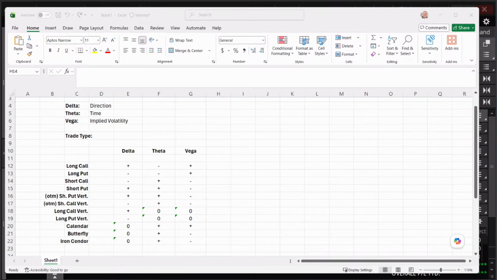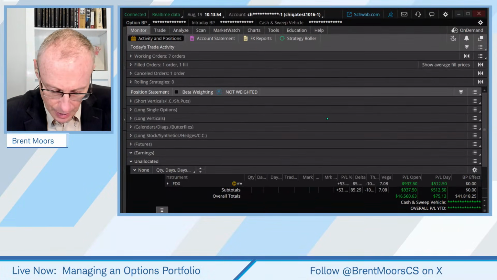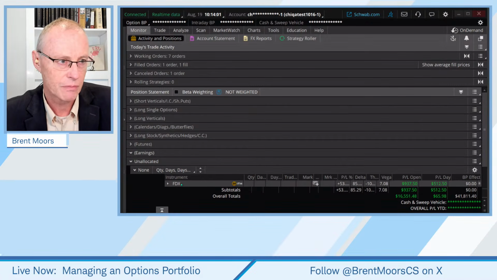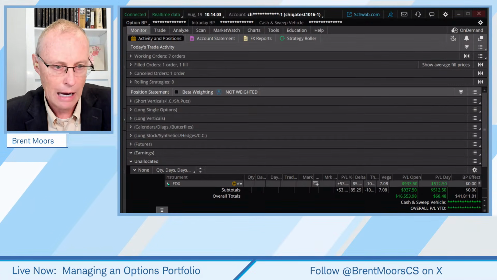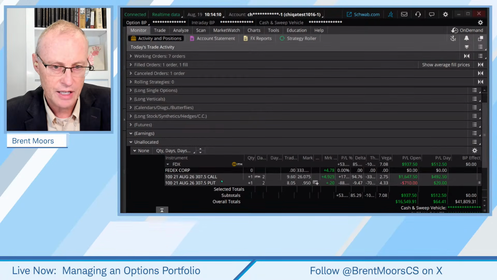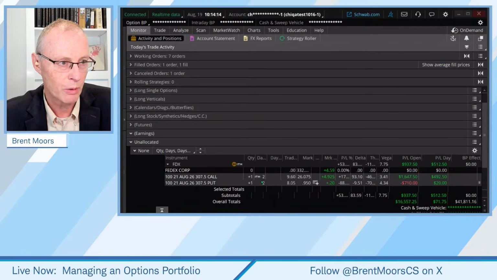But let's consider a trade and see how it affects things. Let's look at a particular trade. I've got FDX here. We've got FedEx in our portfolio right now. If we take this trade out, how is it going to affect the portfolio? I've only got 2 days to go on this. So usually on these type of trades, we're going to get out there.